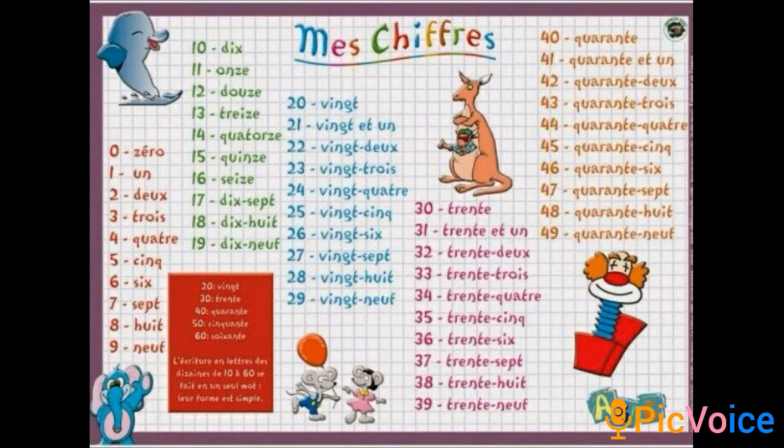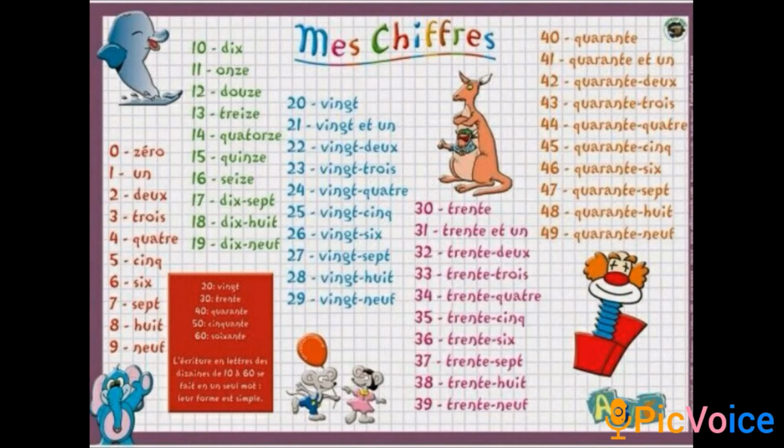Bonjour, good morning. Okay, so you are ready to learn the number names? Yes. So we are going to learn the number names in French. Okay, so you have 0, 1, 2, 3, 4, 5, 6, 7, 8, 9, 10. Next you have 11, 12, 13, 14, 15, 16, 17, 18, 19, 20.